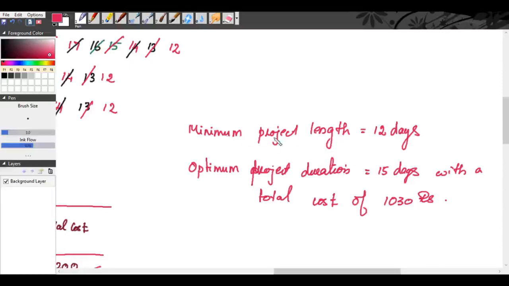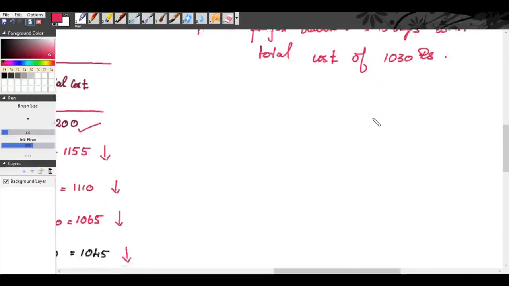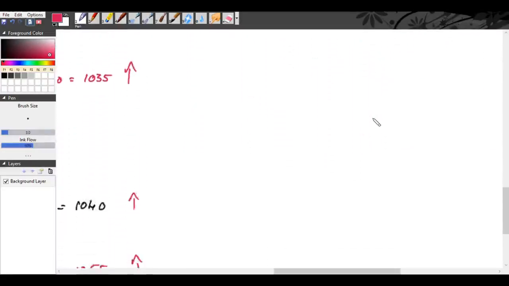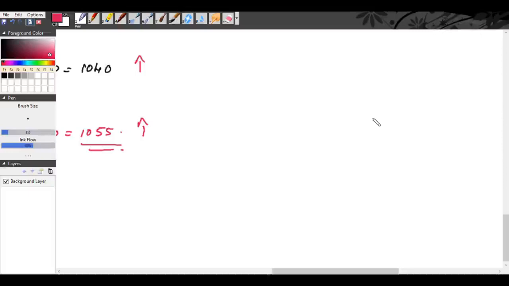Okay, so minimum project length is 12 days with a total cost of, you can see for 12 days the cost is 1055.